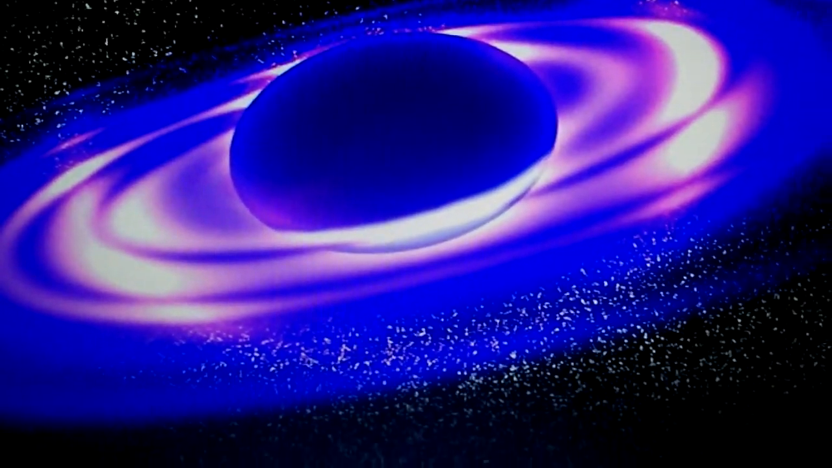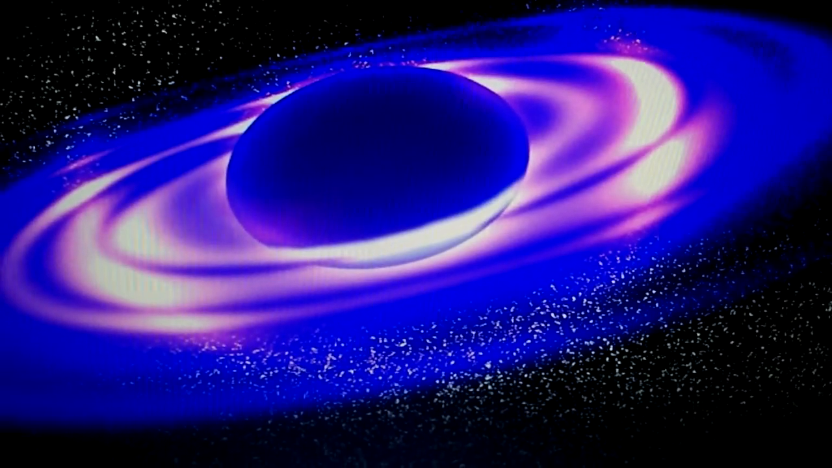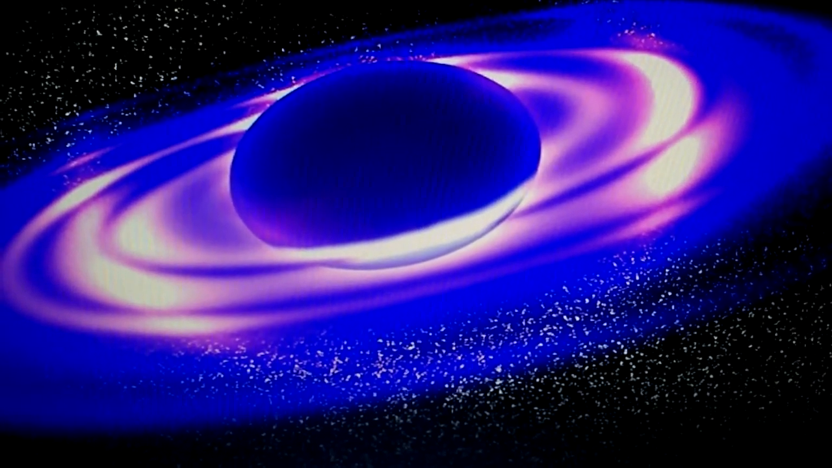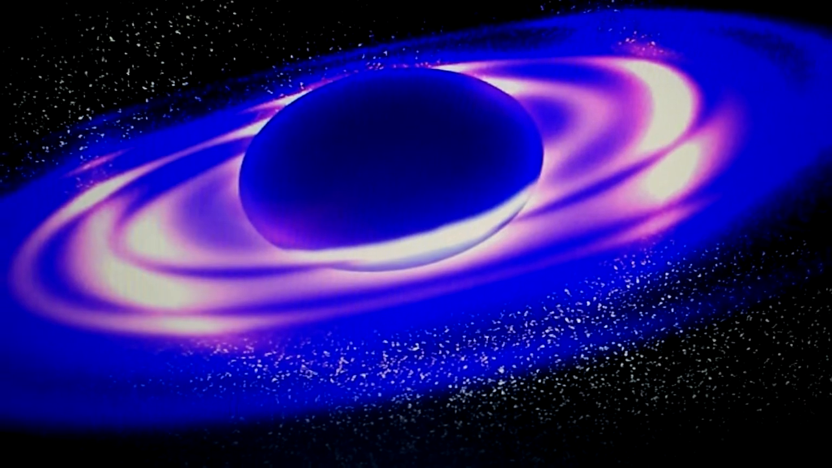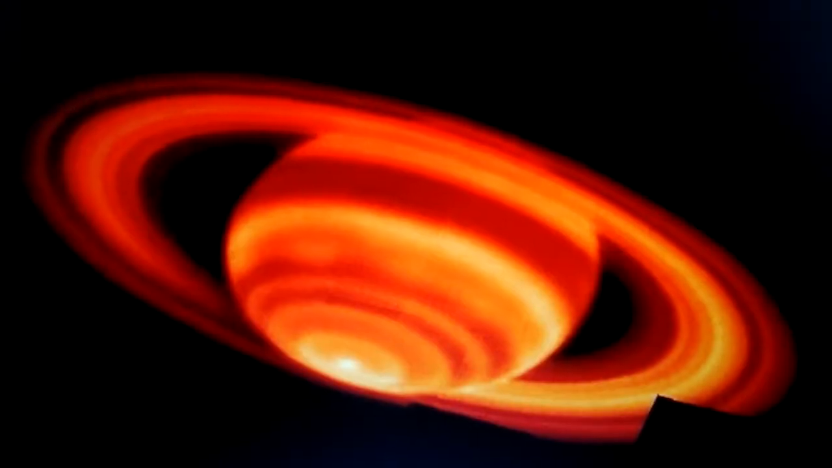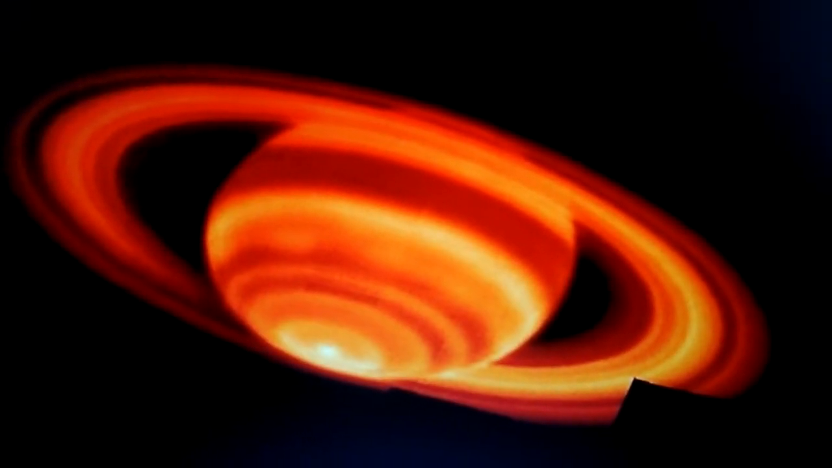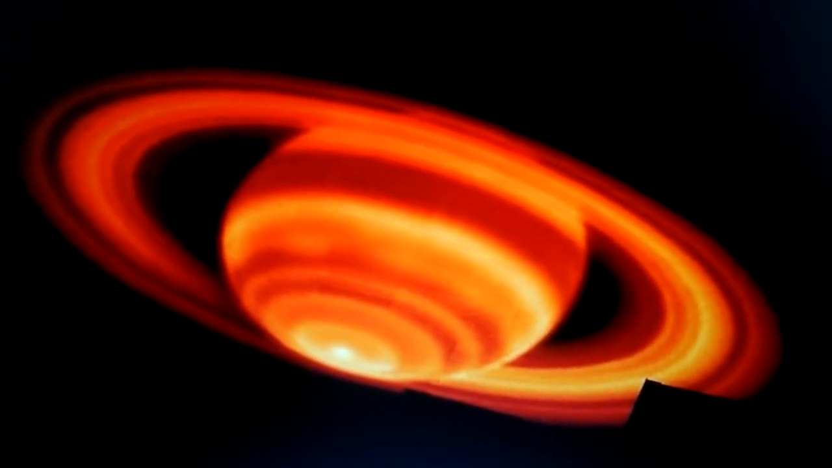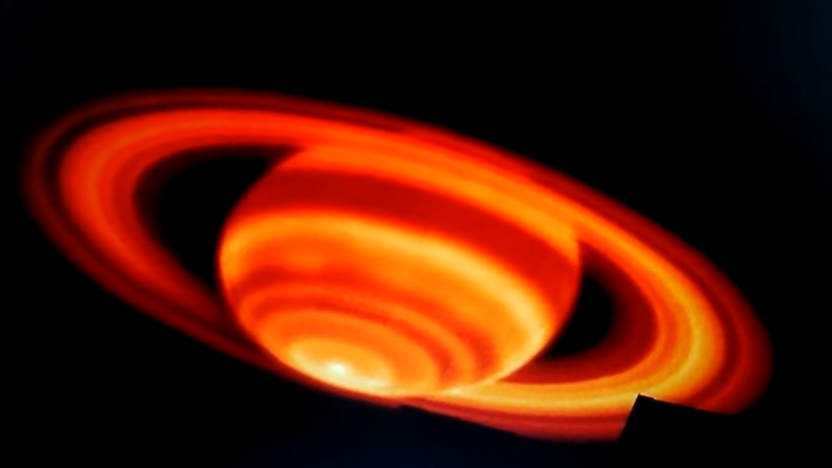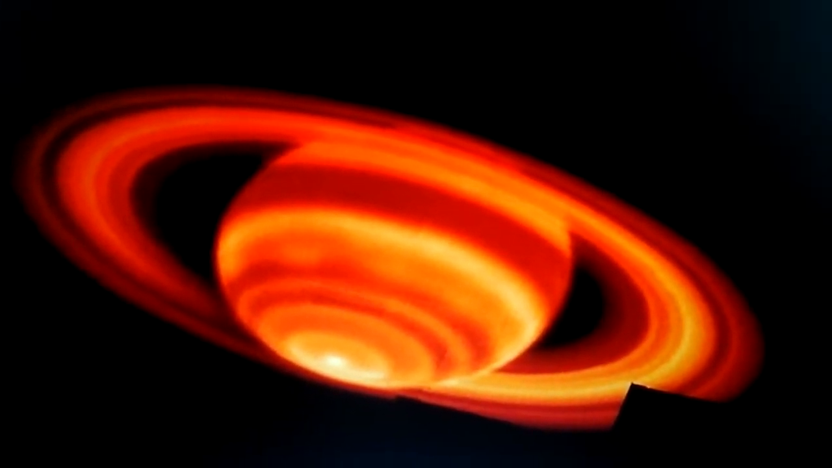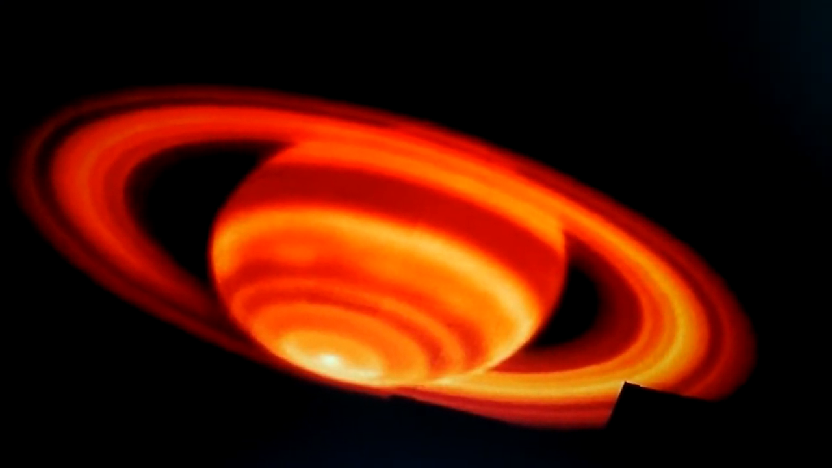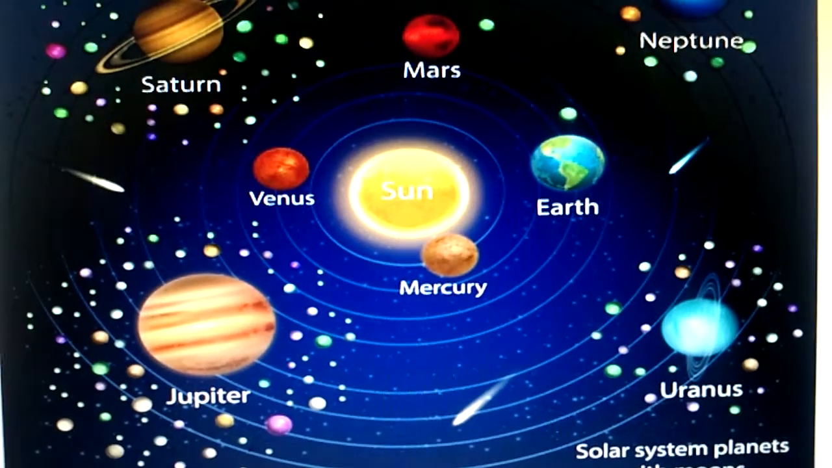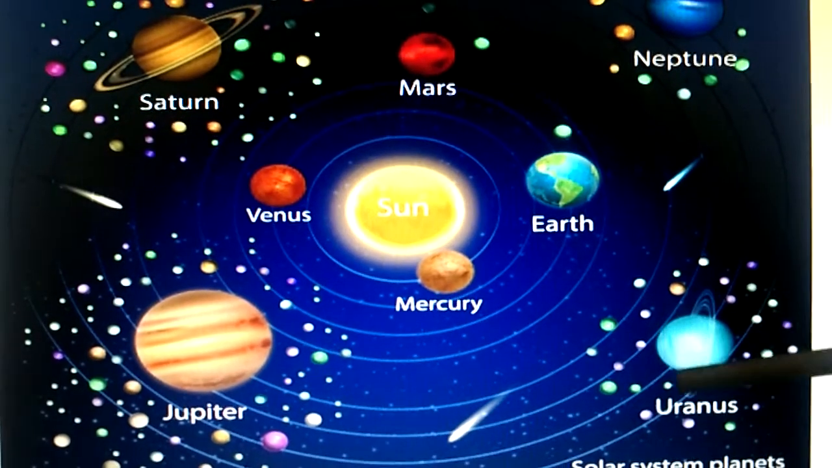Just you can see, children, Saturn. See how Saturn looks with those rings. It looks very beautiful. See the color. And some rings we can see from the Earth also with the help of a telescope. So in this diagram you can see how Uranus is rotating horizontally.